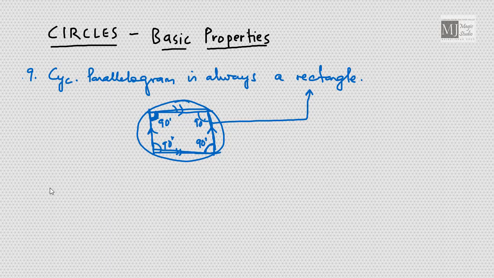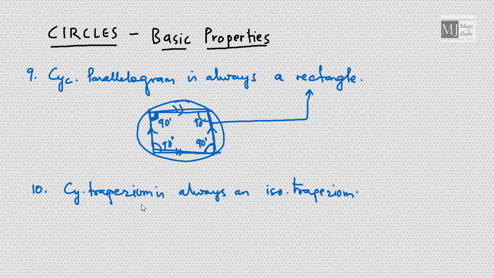Okay. One more, number 10. If it is a trapezium and it is cyclic, then this has to be an isosceles trapezium. That means the non-parallel sides or oblique sides must be equal.